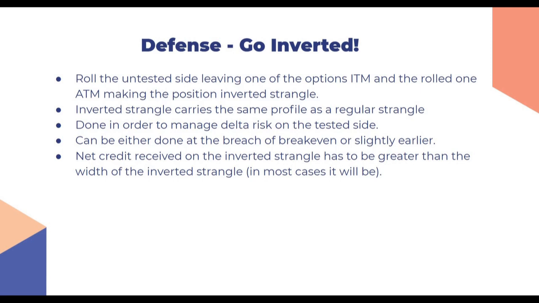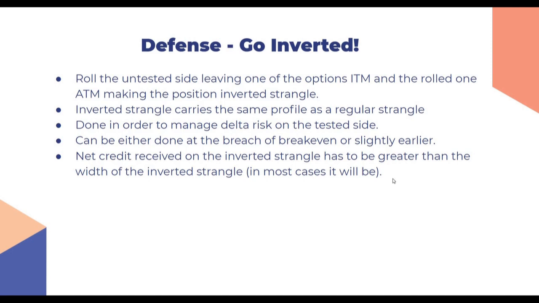Why is this done? This is done in order to manage delta risk on the tested side. When we are going inverted, we are receiving some additional credit, and our break-even gets extended on the tested side. It can be done either at the breach of break-even or slightly earlier. That depends on your comfort level of where the trade is currently sitting. One thing we have to be watchful of is that the net credit received on that inverted strangle has to be greater than the width of the